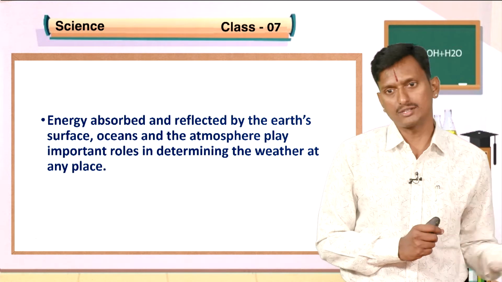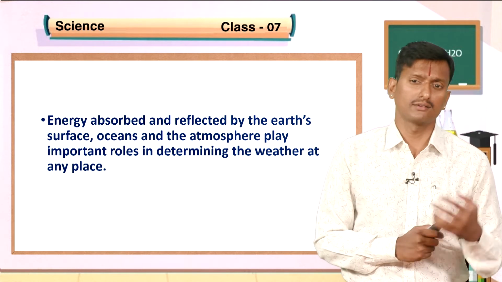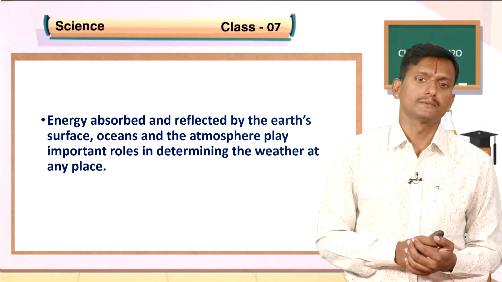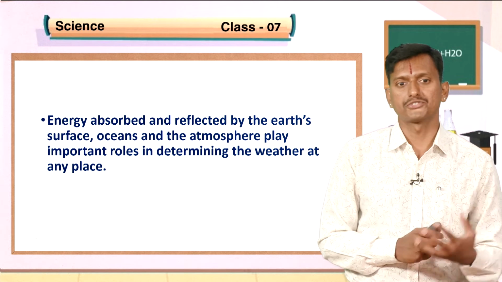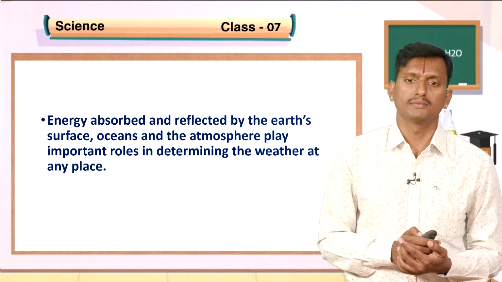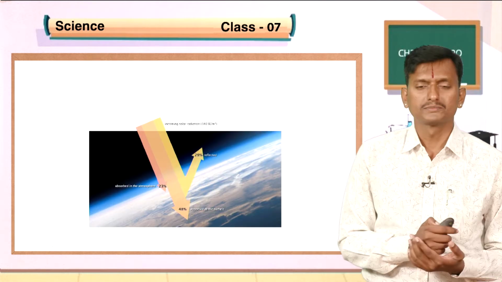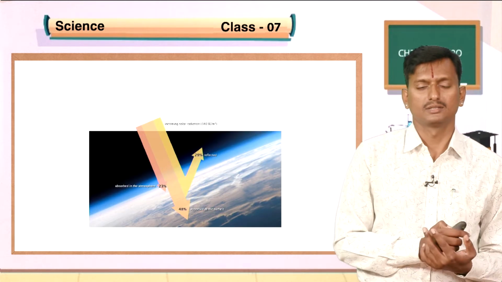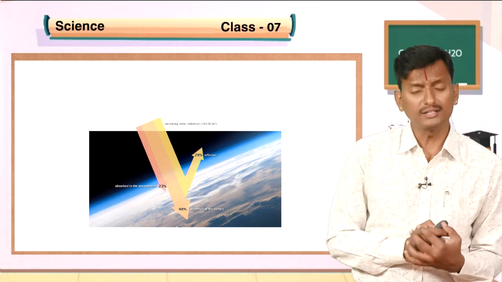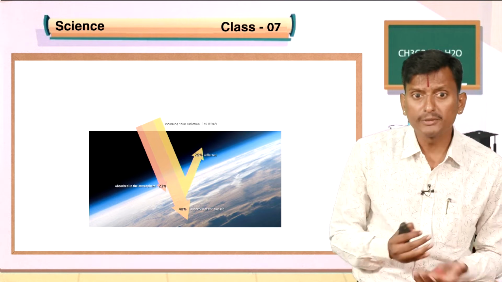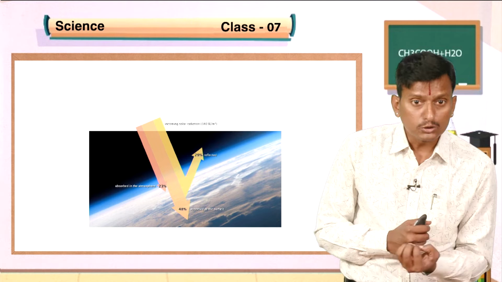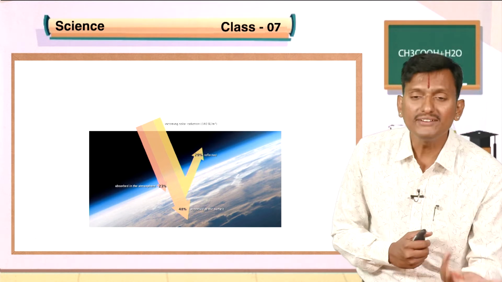Rajasthan has a very hot and dry climate because of the Earth's surface and how much heat is reflected and absorbed. This picture shows that the heat received from the sun is not completely absorbed by the Earth. Some amount is absorbed and some amount is reflected.